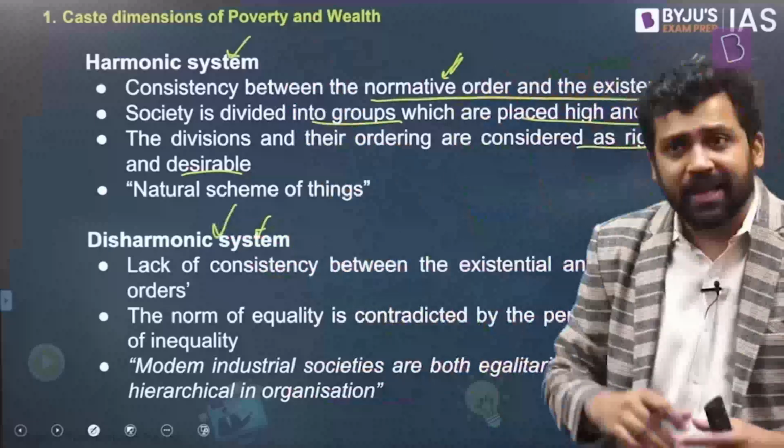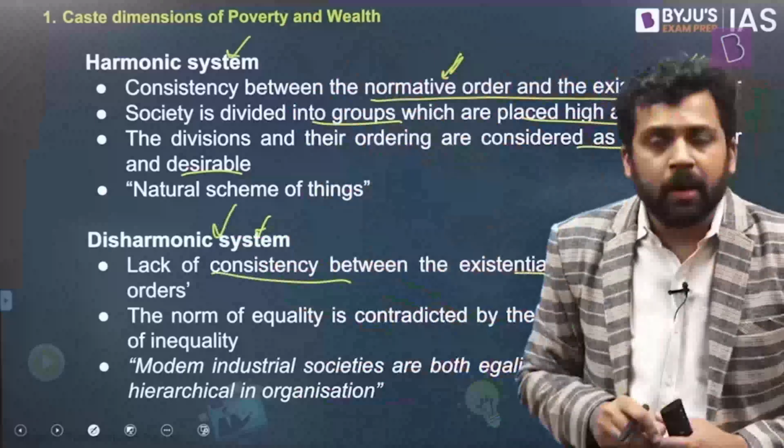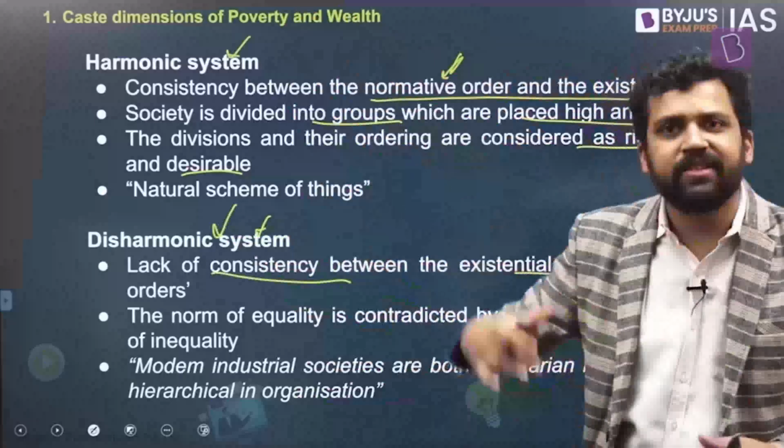A disharmonic system is the opposite of that. In this case, there's a lack of consistency. So norms are saying something, but the existential order is something else. For example, especially in Western modern society, all of them will say that we should have equality.